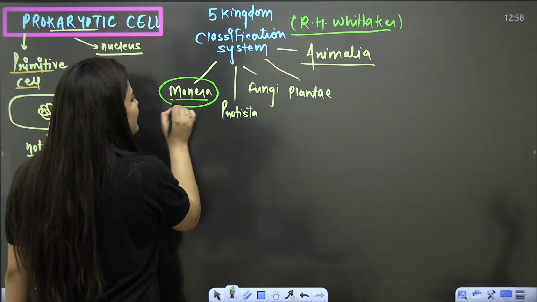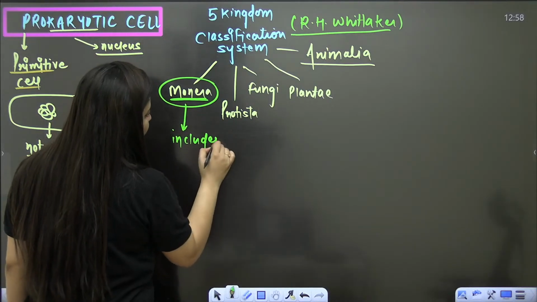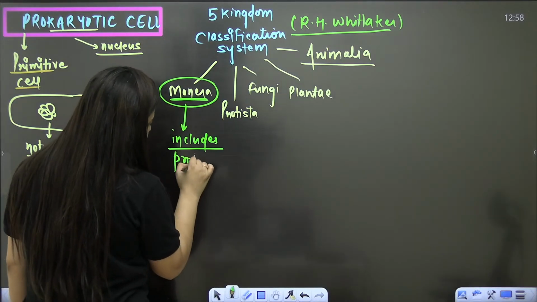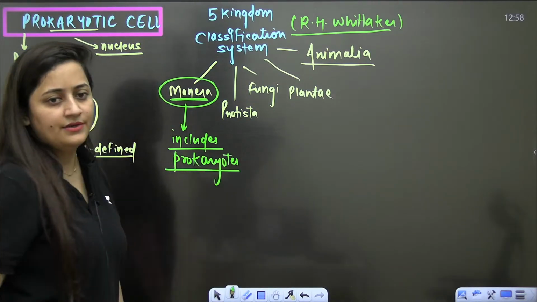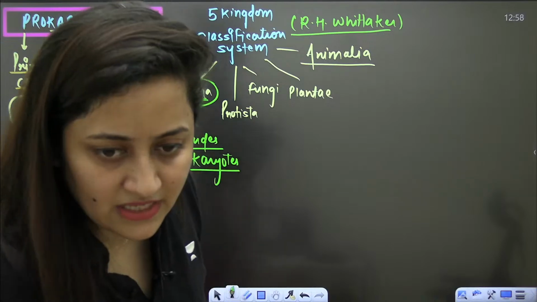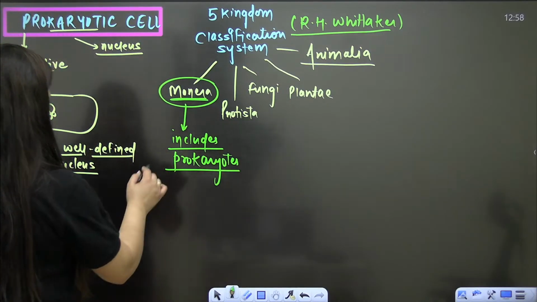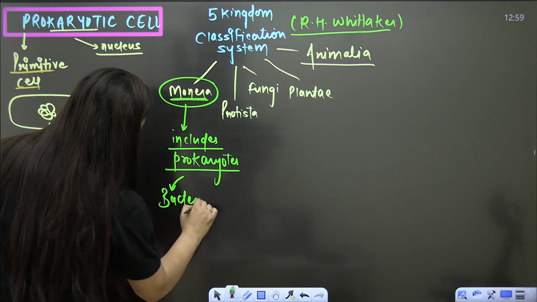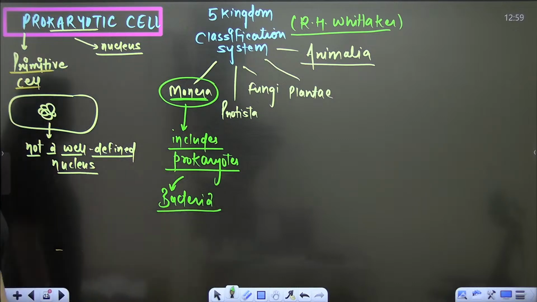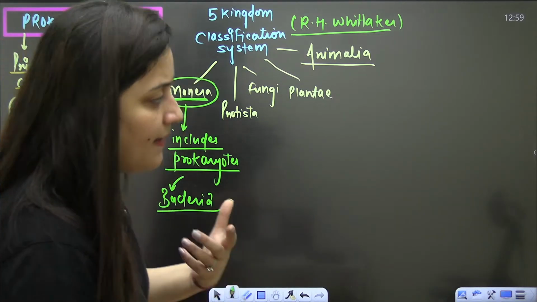So Monera, this kingdom, includes prokaryotes. It includes the primitive cells, the bacterial cells. Is it clear? This is the first point. Now, when we are talking about the prokaryotic cell, we need to talk about the bacteria. We need to discuss the bacteria.